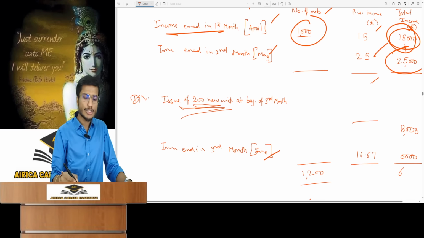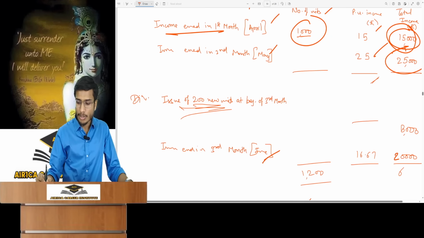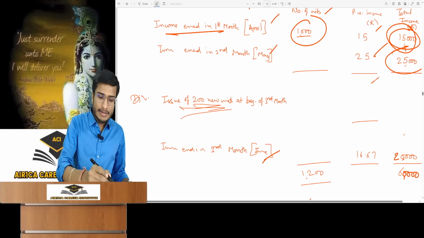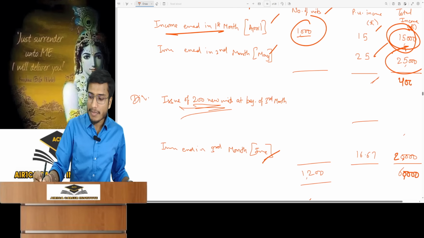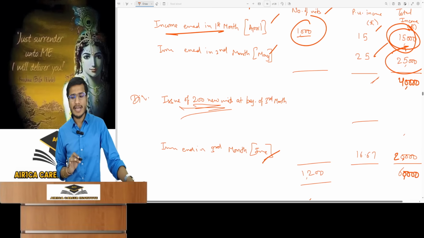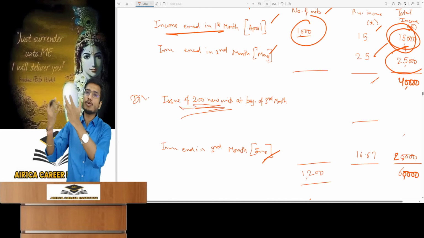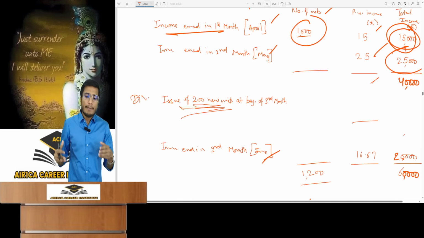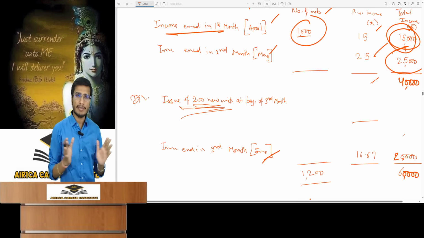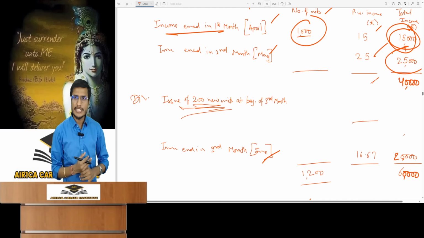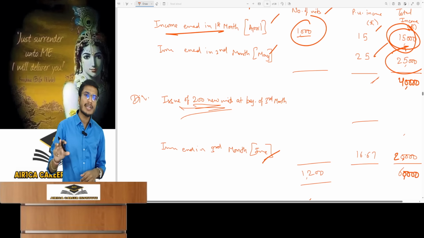The fund anticipates earning another 20,000 rupees from the market. Its total income reaches 60,000. How is it 60,000? It had earned 40,000 rupees income up to this point here. In the third month, it will earn 20,000 rupees more, making it 60,000 rupees. It distributes income to unit holders. I want to distribute income to unit holders after the third month. You can distribute the income to the unit holders after the third month, but the mutual fund will earn this income at the end of the third month.